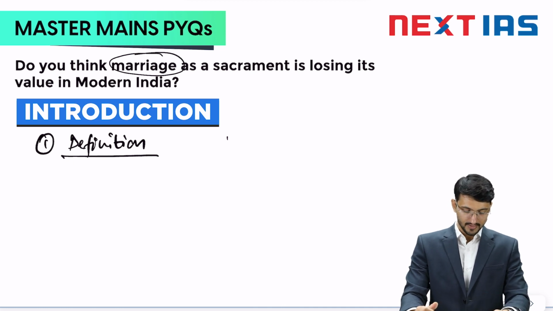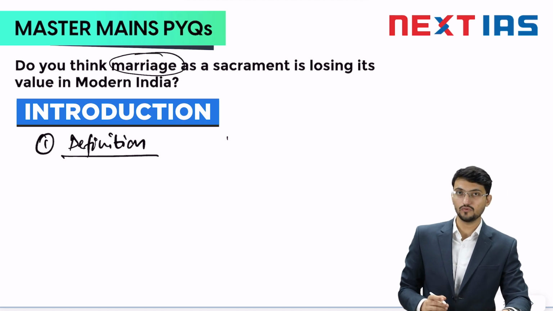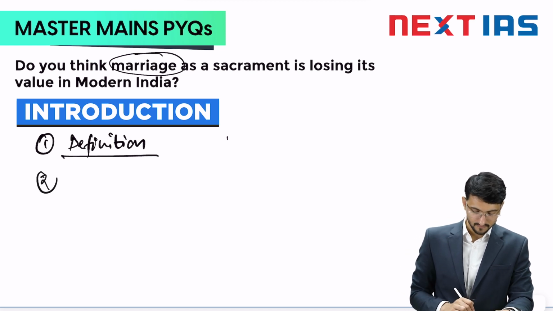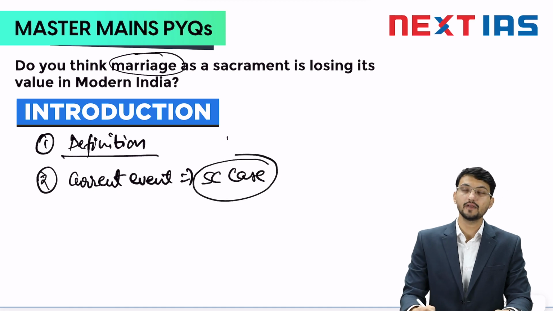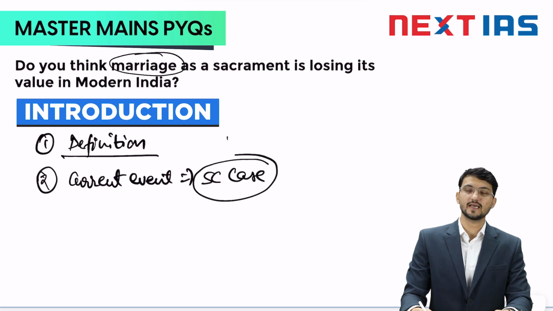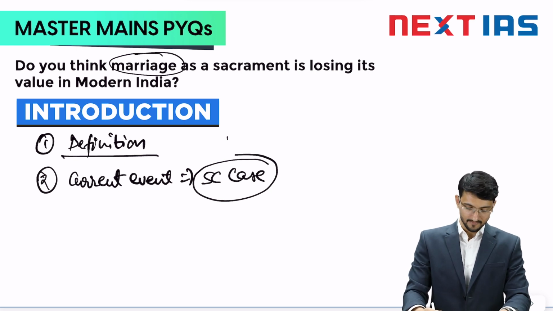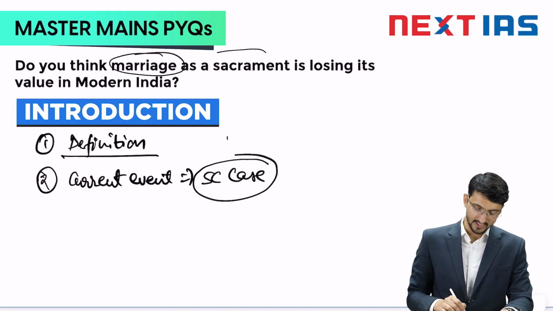Then in the introduction, apart from the definition, or I should say the alternative to the definition, can be your current event. The current event is the Supreme Court case. This makes it pertinent for us to discuss the status of marriage, or the sacramental nature of marriage. I will give a limited amount of time on this sacrament part.